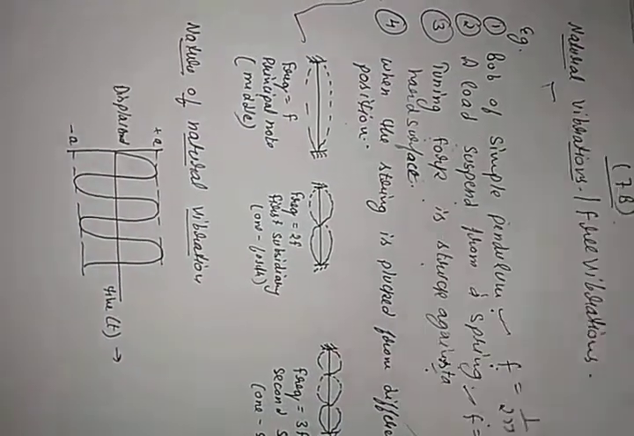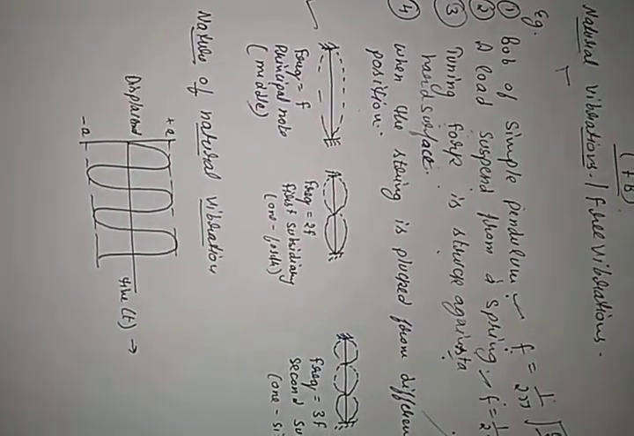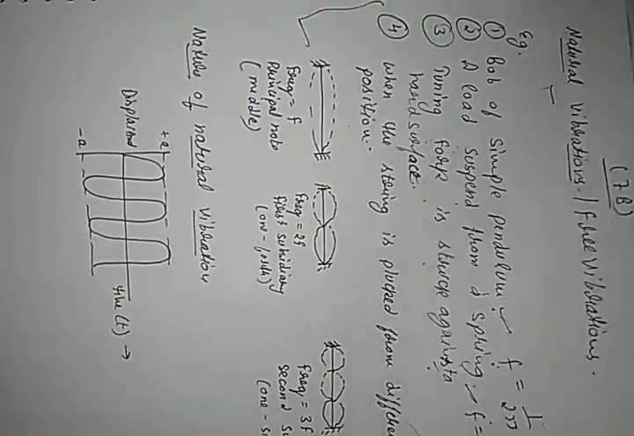Now the third case: the tuning fork is struck against a hard surface. When it is struck, the tuning fork vibrates and produces compression and rarefaction, and generally these vibrations are also natural vibrations of the tuning fork.